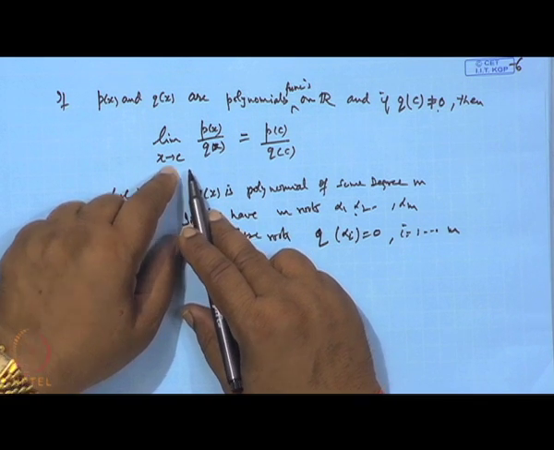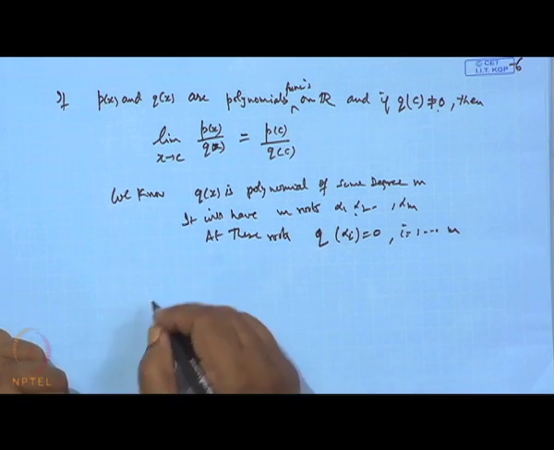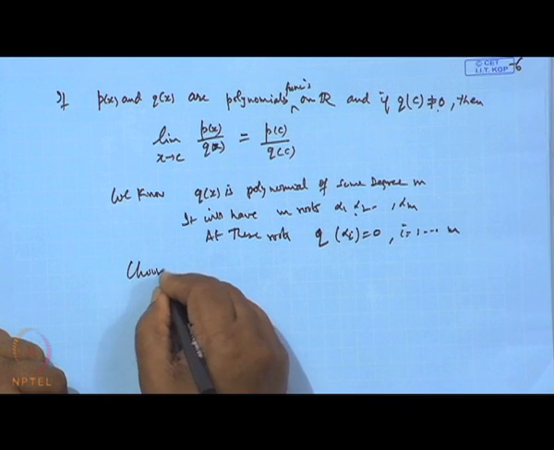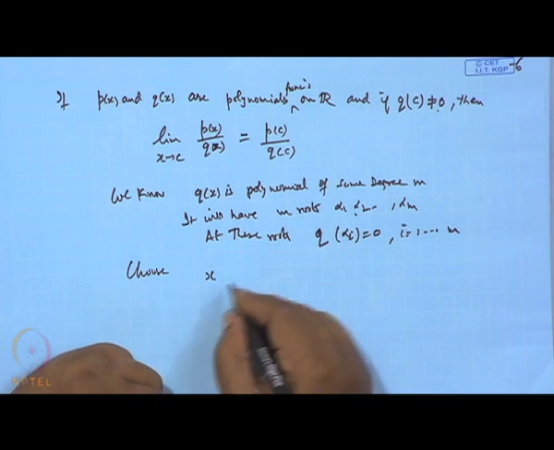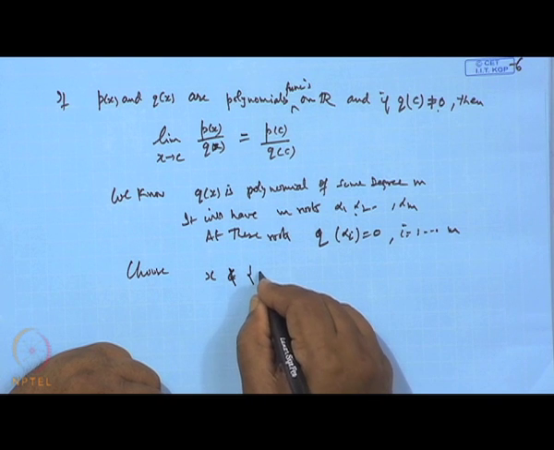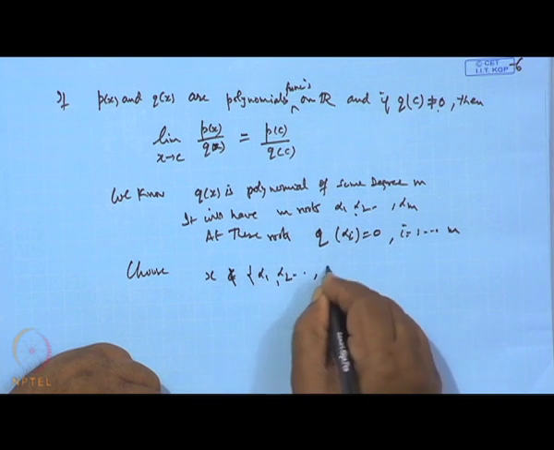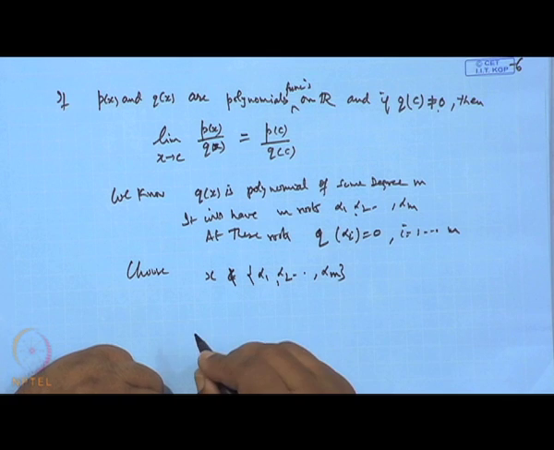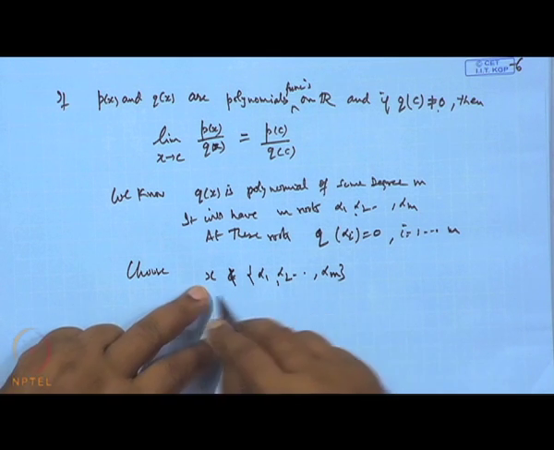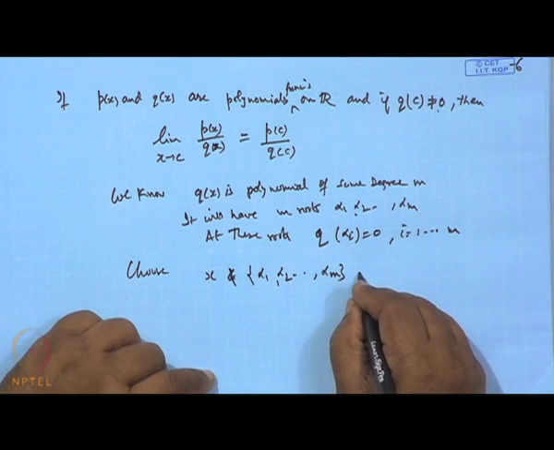So, what we do is we choose x which is not in this set alpha_1, alpha_2, ..., alpha_m, which is different from these, okay? And then this x is tending to c.